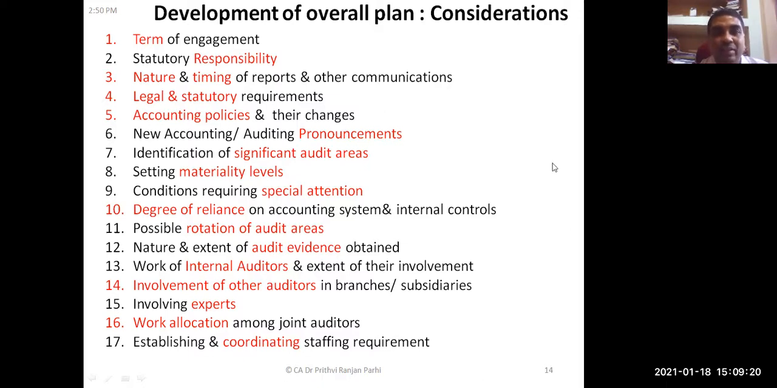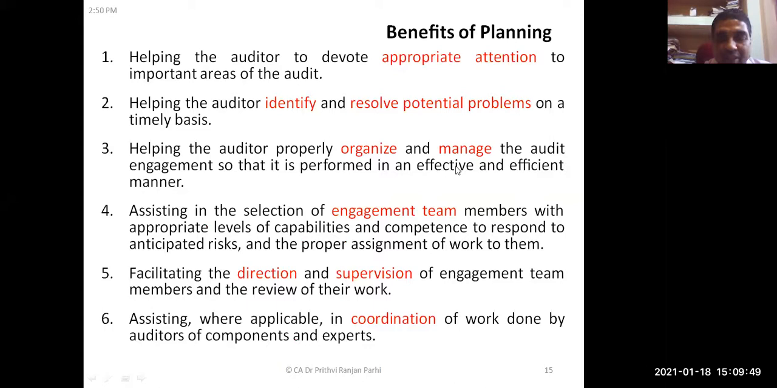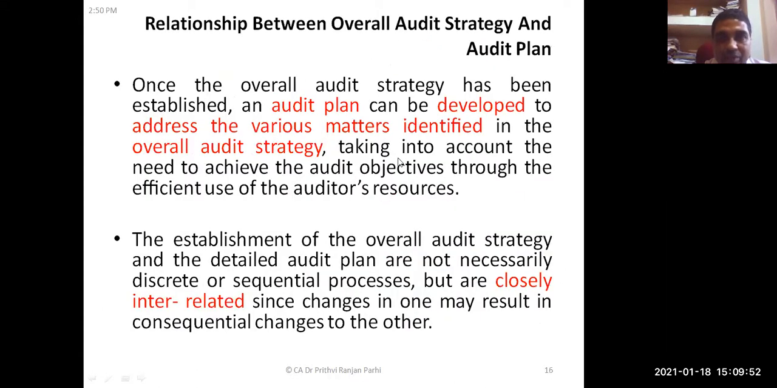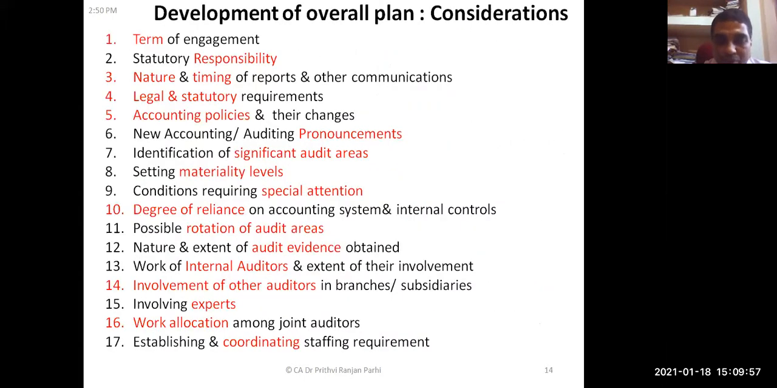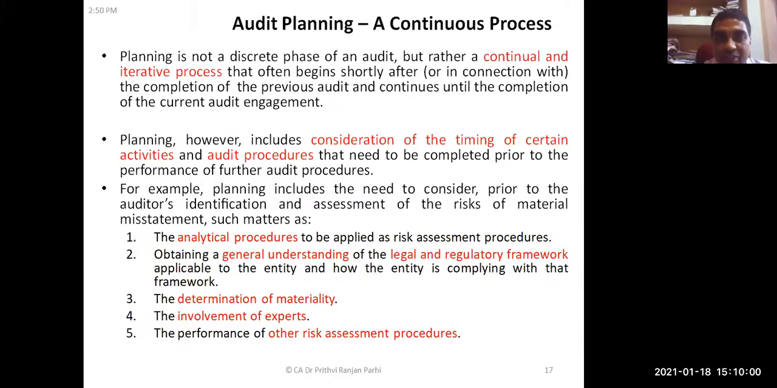Okay, do you have any query about any of these items? How to develop an audit plan? Do you have any query? No, sir. No. Okay, planning is definitely beneficial. Just will complete this planning part, then we'll go to our audit program part.